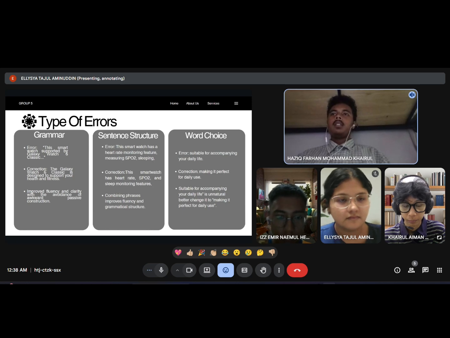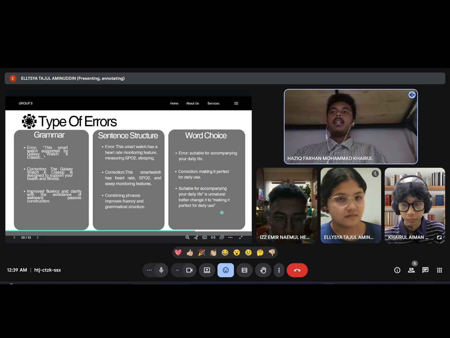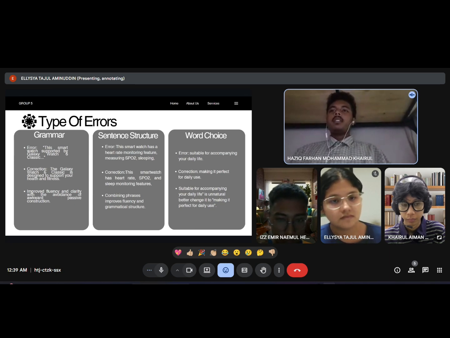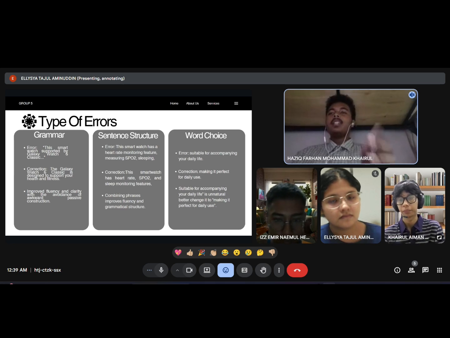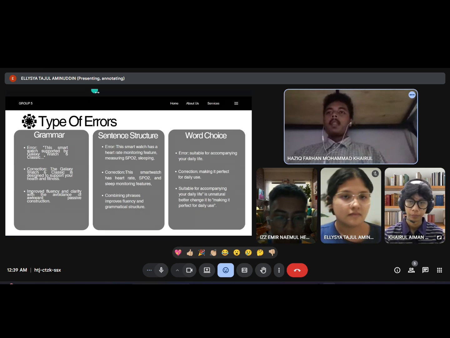So the first one is a grammar error. The error is "this smartwatch was supported by Galaxy Watch 6 Classic." And the correction we made is "the Galaxy Watch 6 Classic is designed to support your health and fitness." The original sentence used an awkward and incorrect passive construction. It implies the smartwatch is supported by the Galaxy Watch, which is confusing. The correction improves fluency and clarity by using active voice and directly stating what the product does.